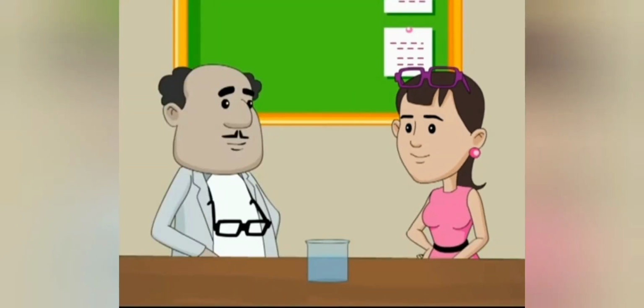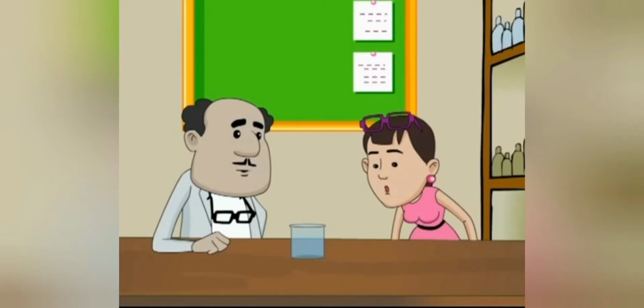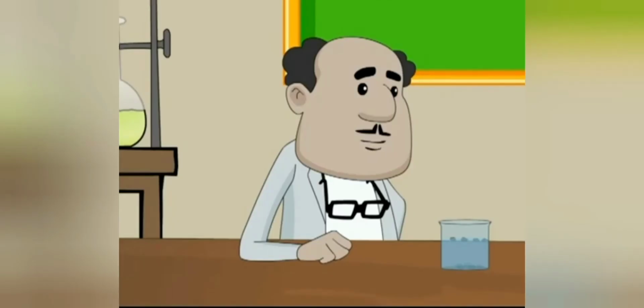Let me show you how to separate healthy seeds from unhealthy seeds. We need to leave them undisturbed for some time. Observe these seeds carefully. Do you notice something? Yes, some of the seeds have settled down at the bottom of the beaker, while some are floating on the surface of the water. Correct! The grains at the bottom are healthy, while the ones floating at the water surface are damaged by insects. This is because grains that are damaged by insects tend to be lighter and float on the surface. Healthy grains are heavier and settle down at the bottom.